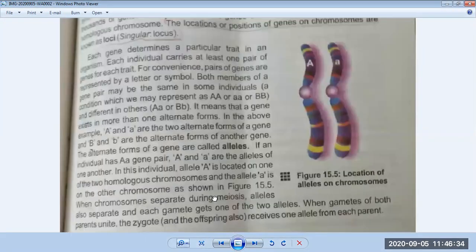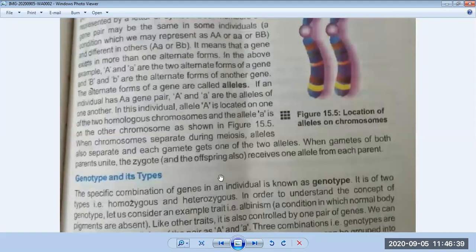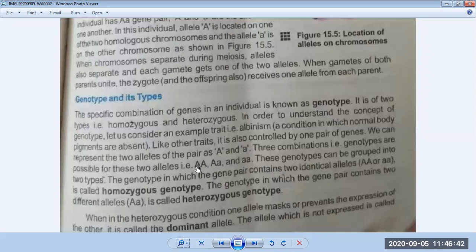Come to page number 98 in your book. The dominant alleles are represented by capital letters and recessive alleles by lowercase letters. In this diagram, you can see that dominant genes are represented by capital A, and recessive genes are shown by small a.